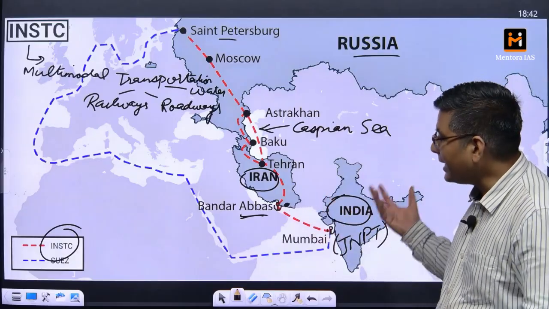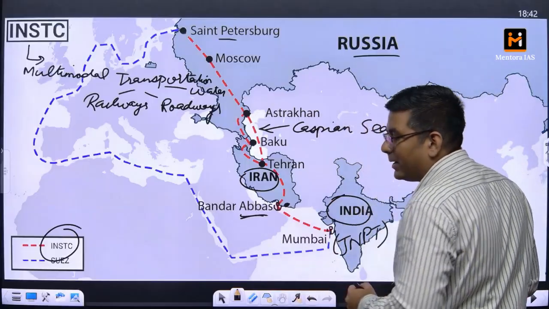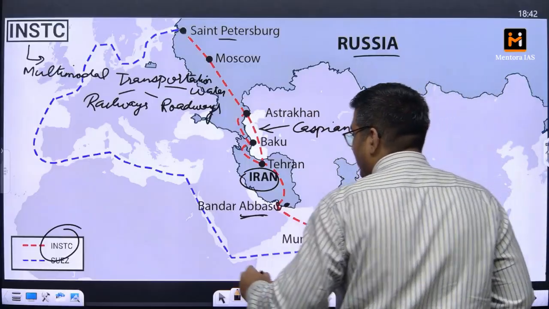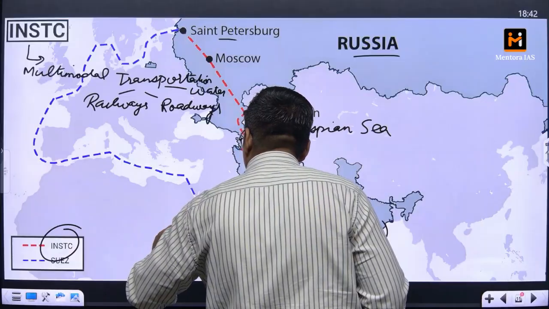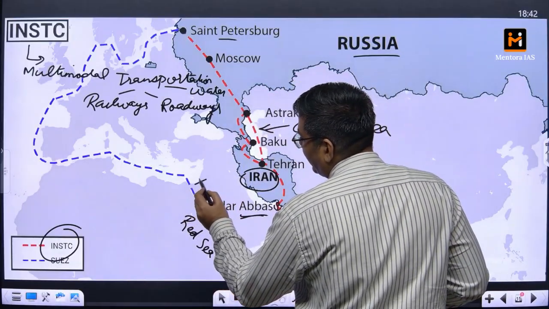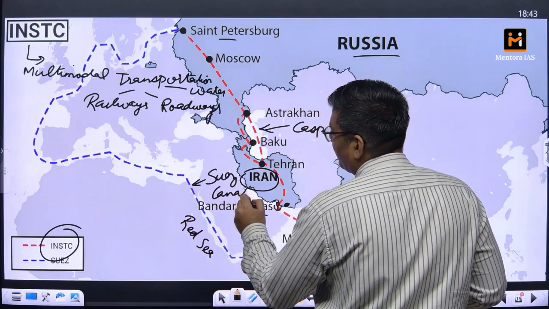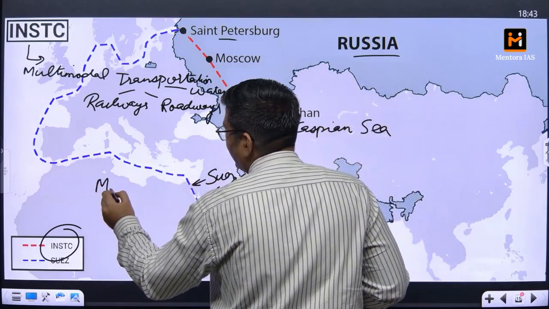So currently, what exactly is the route? Currently the route is that from Mumbai we take the route via the Red Sea. From the Red Sea there is a very important canal, the Suez Canal, and from the Suez Canal we move into the Mediterranean Sea.